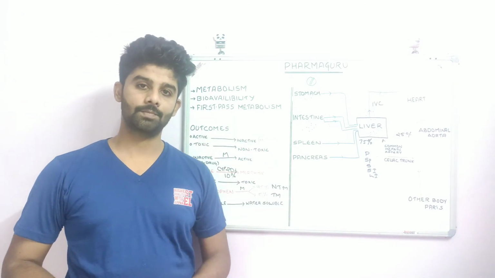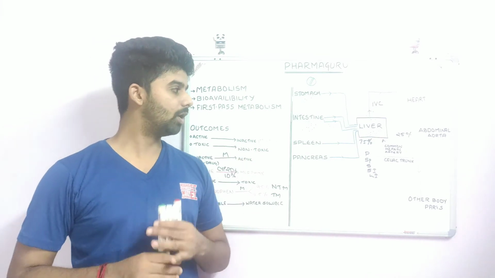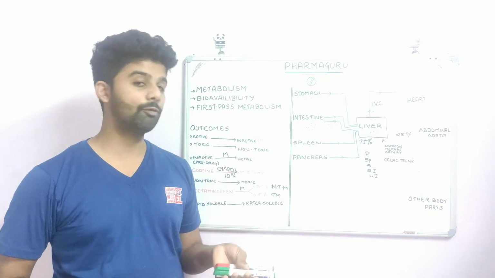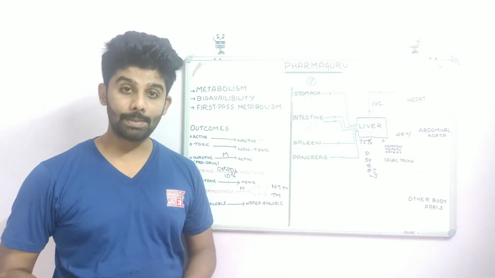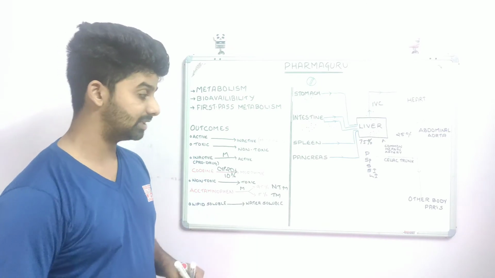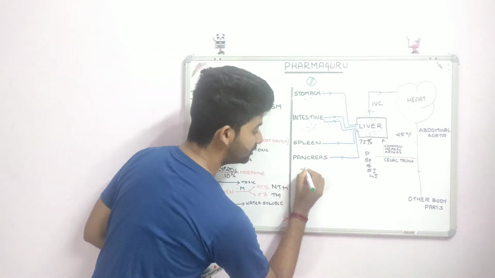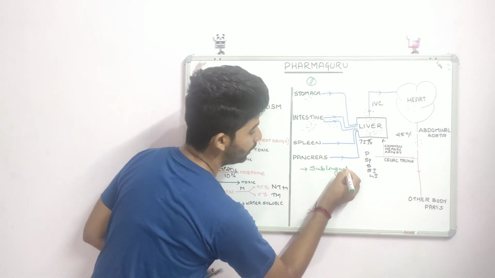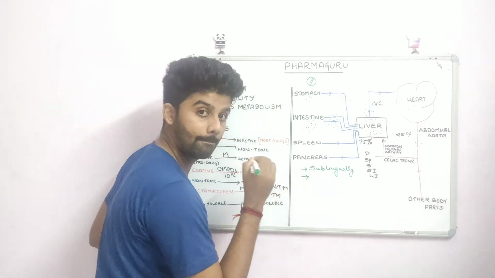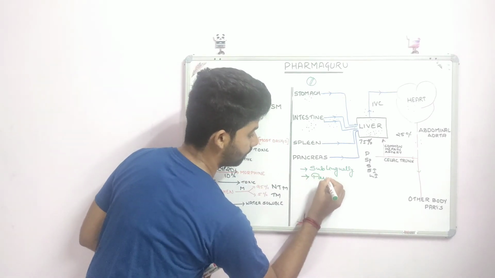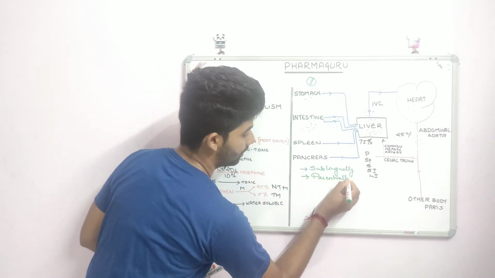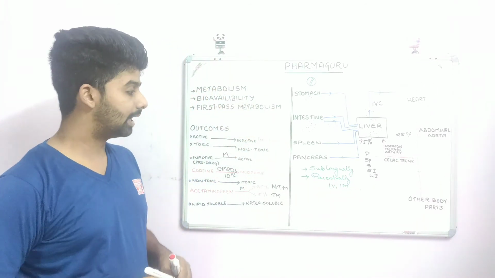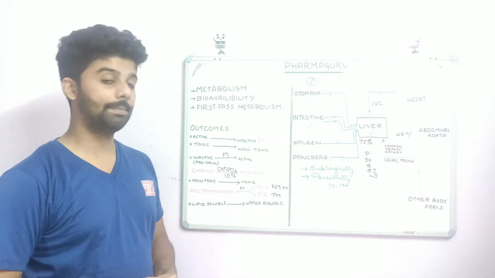bioavailability of the drug. So this is the reason why many of the drugs we cannot give through the oral route. We have to go for any other route that can bypass or avoid first pass metabolism. What are the routes? The first one being sublingual. We can give the drug sublingually. We can give the drug parenterally, that is IV route, IM route, and so on. So these are the primary routes which can bypass the first pass metabolism.